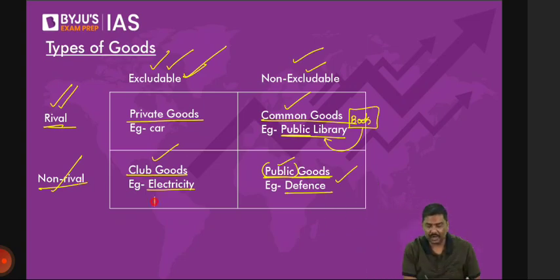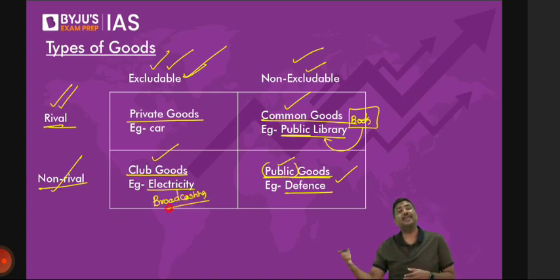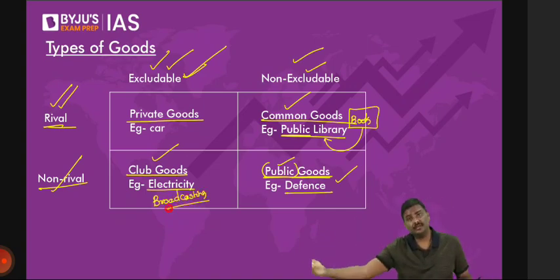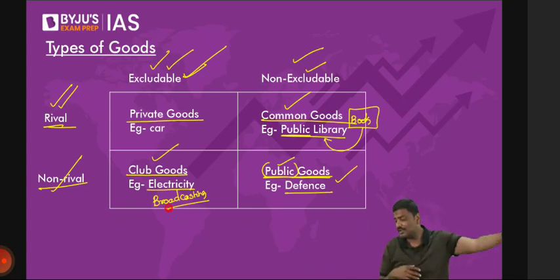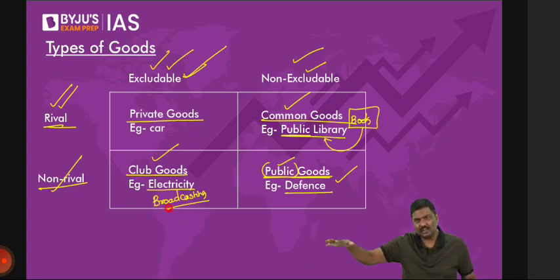Broadcasting. For example, at least some of you are watching WPL, the Women's Premier League. After that, IPL will come. After that, Kabaddi League will come. And somewhere in between, football or soccer will also come. What is the idea here? You'll have to pay money to get access to all these sporting events. Excludability.